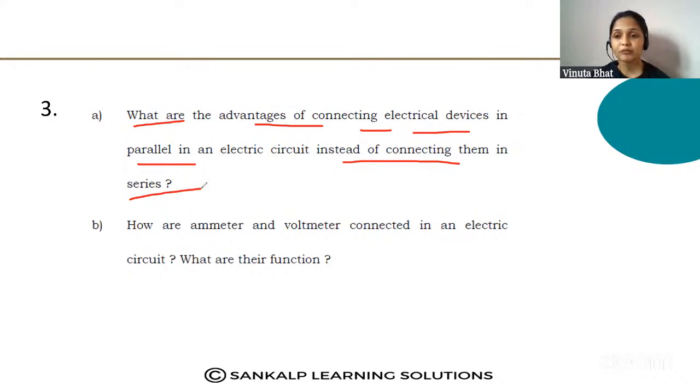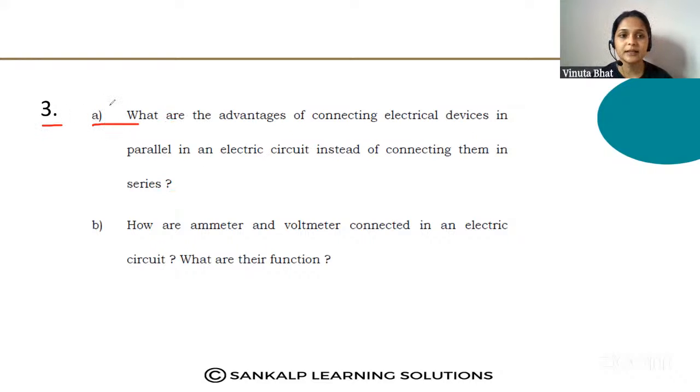In the first question, we saw why parallel connection is done in the domestic circuit, not series. This is the same type of question, but they are asking why the devices are connected in parallel, not in series. And question B, how are the ammeter and voltmeter connected in an electric circuit? What are their functions? Let us start with question A.